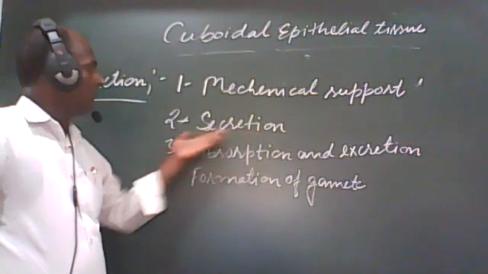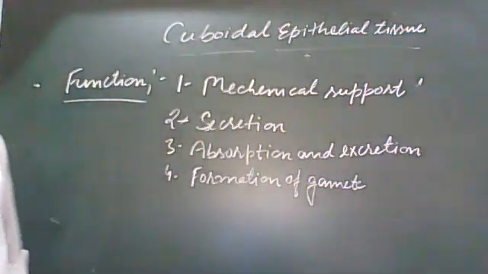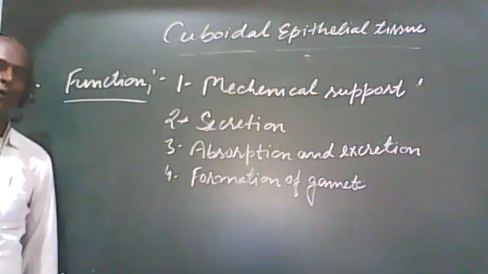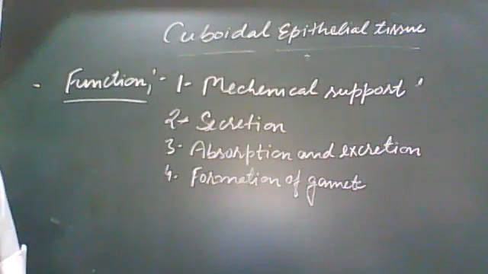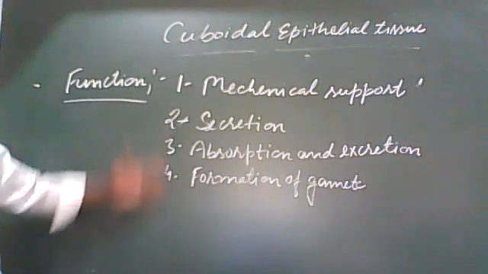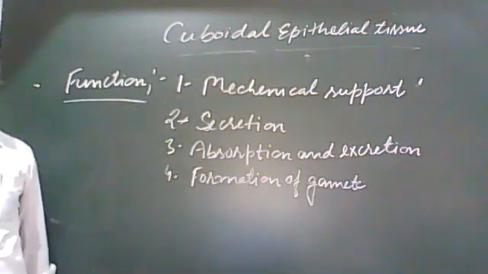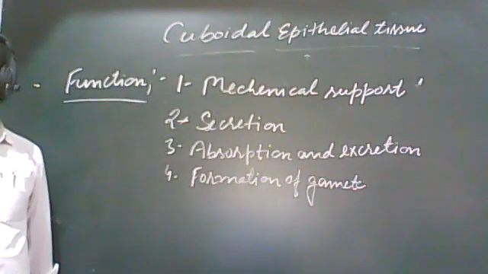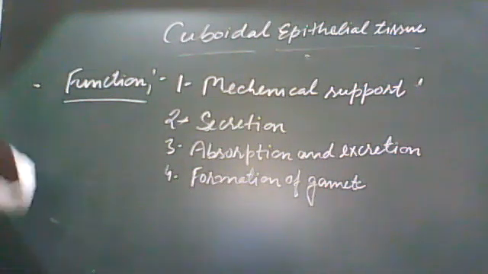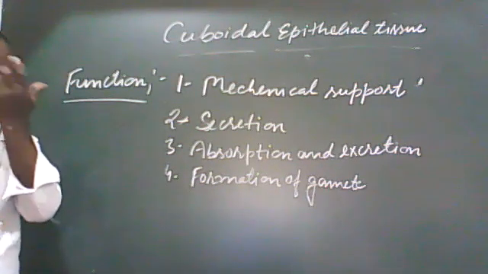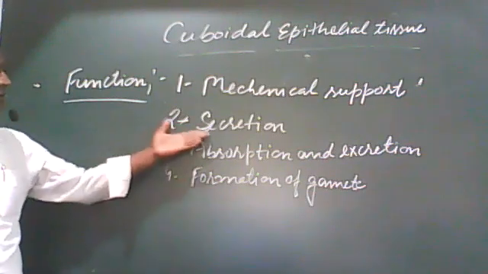It is also helpful in secretion, absorption and excretion, and formation of gametes. How are these cuboidal epithelial tissues helpful in different ways? One by one, we will see. First of all, mechanical support. We know, students, that epithelial tissue provides mechanical support to the organ where it is present. Second thing is secretion.